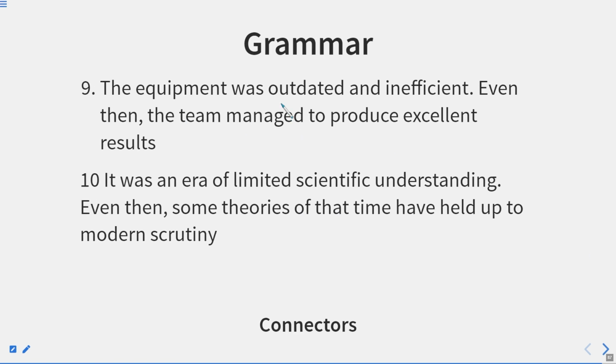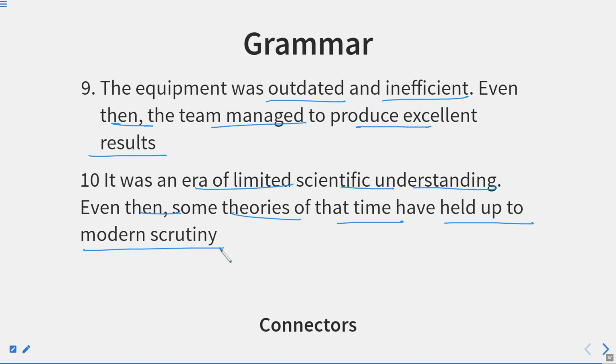The equipment was outdated and inefficient. Even then, the team managed to produce excellent results. It was an era of limited scientific understanding. Even then, some theories of that time have held up to modern scrutiny.